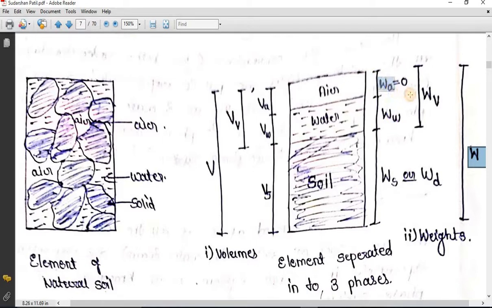But a very important case over here is the weight of air. The weight of air is equal to 0, because as the weight is very small, I can neglect it. That means Wa will be equal to 0. So total weight will be equal to Ws plus Ww. The Wa component will become 0 because the weight of the air is negligible and very small.